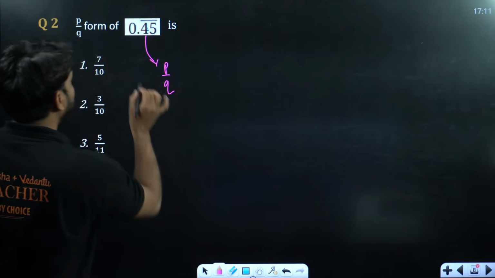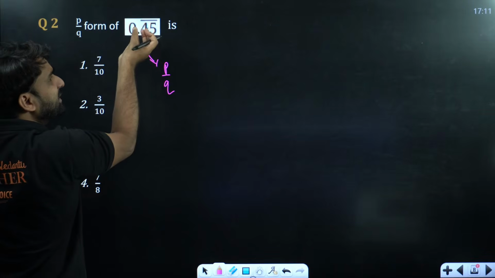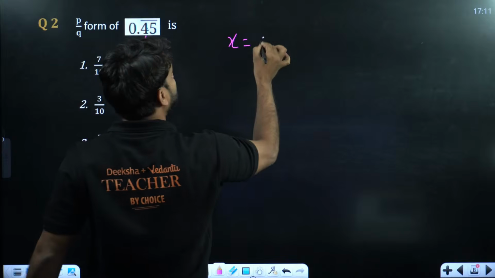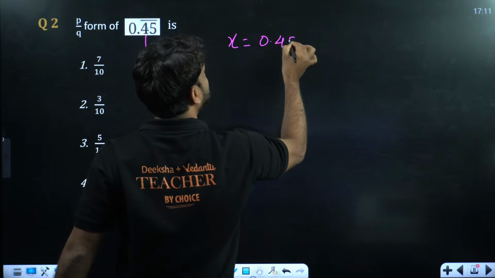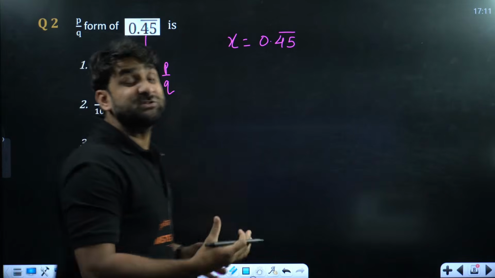So, my dear, whenever such questions are given to you, to convert a decimal fraction into P by Q form, always write the decimal as x is equal to. So this is x is equal to 0.45 with a bar. And what does the bar mean?